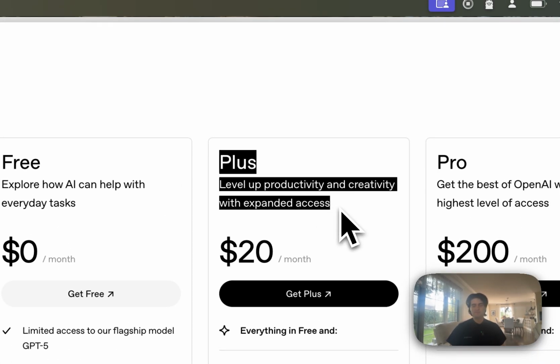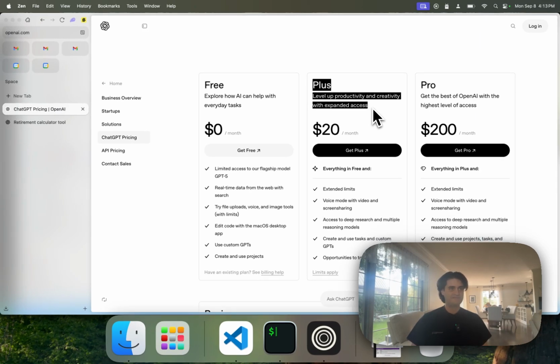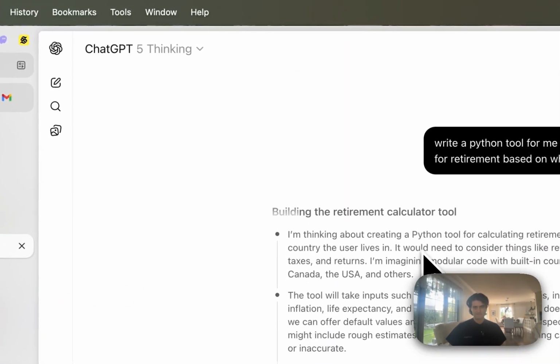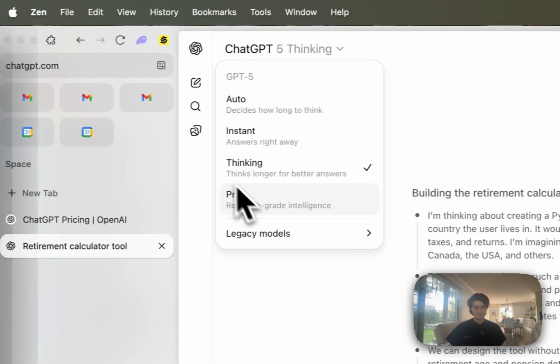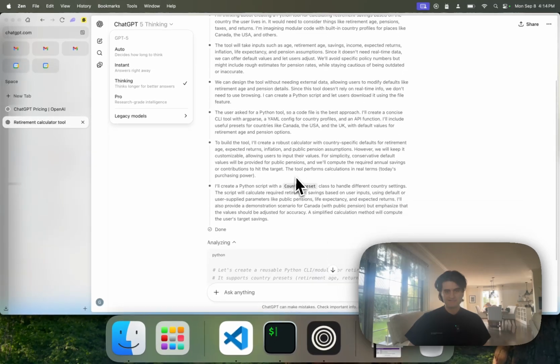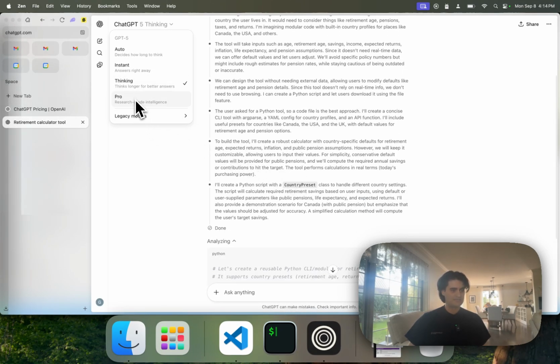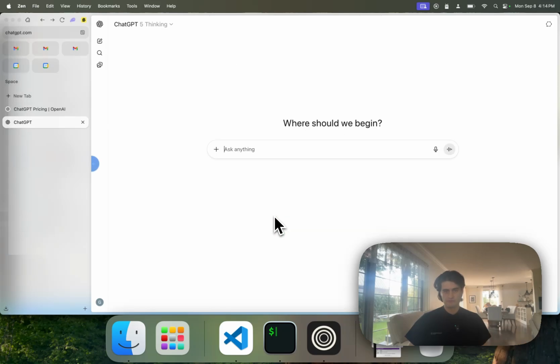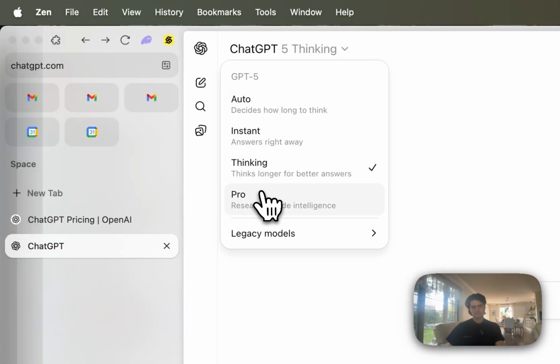But if you want to do really beefy stuff, if you want to really have GPT think about coding problems long and hard, to really simulate them in its own environment, you will go to the GPT Pro tier. And this is this tier here. When I click at the top and I see the Pro tier, this tier is the one where ChatGPT will go off for a few minutes. It could be 2 minutes, could be 10, 15, 20 minutes, but it will come back to you with an actually usable project. So let's give an example.